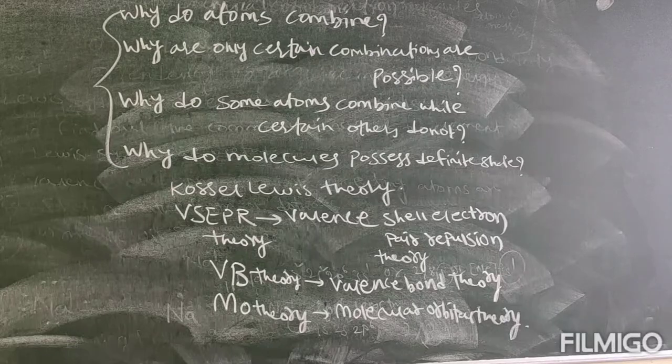Why do atoms combine? Why are only certain combinations possible? Why do some atoms combine while certain others do not? And why do molecules possess definite shape? These will all be discussed under Kossel-Lewis theory, VSEPR theory, VB theory and MO theory. VSEPR full form means valency shell electron pair repulsion theory. VB theory is valency bond theory, and MO theory is molecular orbital theory.